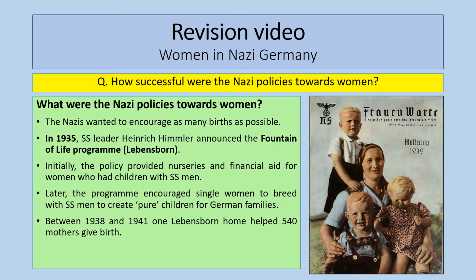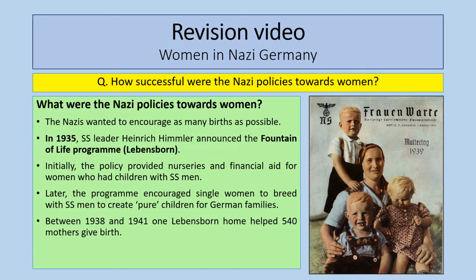The Nazis also wanted to encourage as many births as possible. So an interesting one to learn about is the Spring of Life, or Fountain of Life program, called the Lebensborn, which was brought in by SS leader Heinrich Himmler in 1935. Initially, the idea was to provide nurseries, financial support, help with childcare for women who had children with SS men. But later, the program developed so that single women could sign up to this program, breed with SS men, to create pure children for German families.